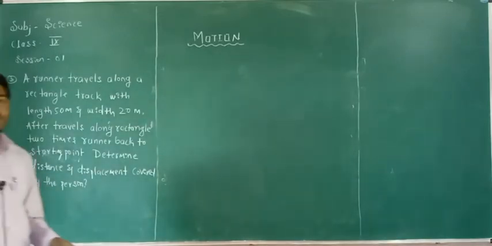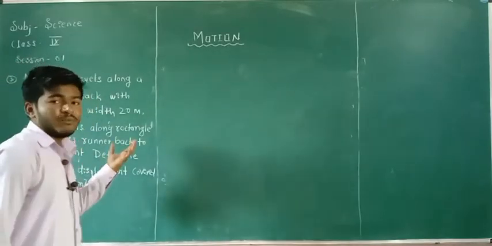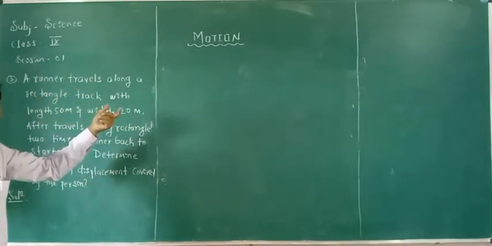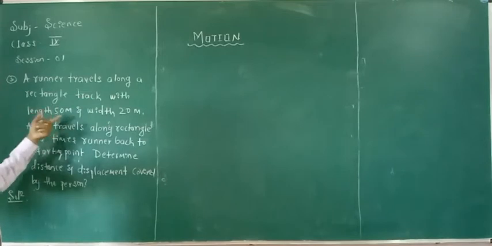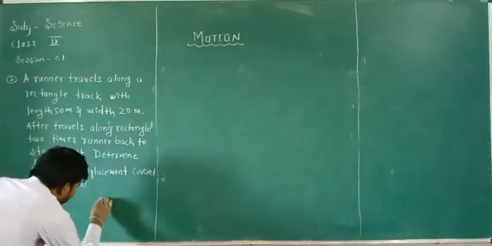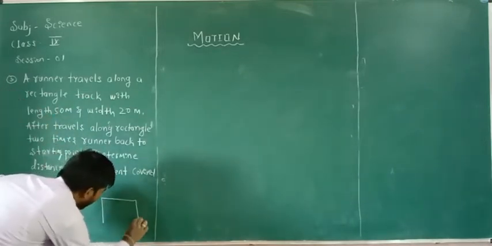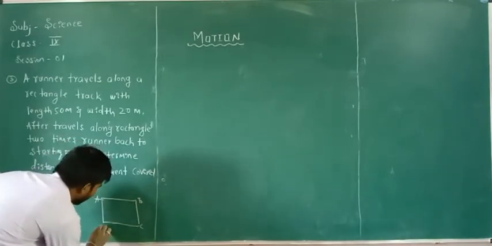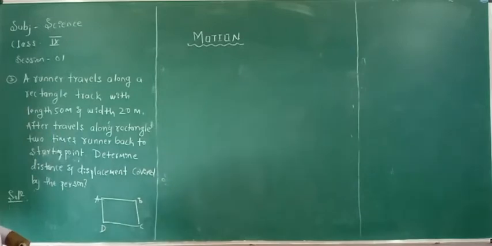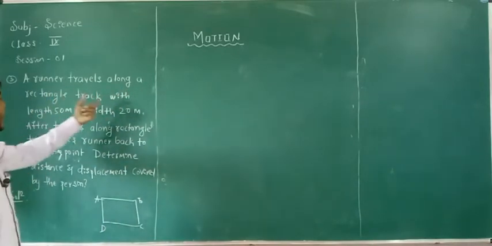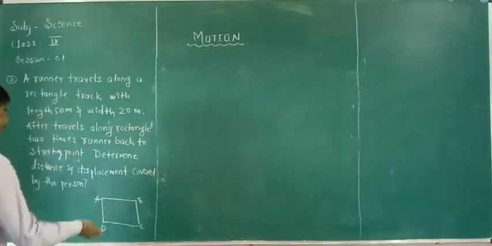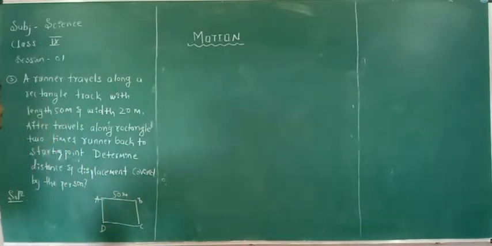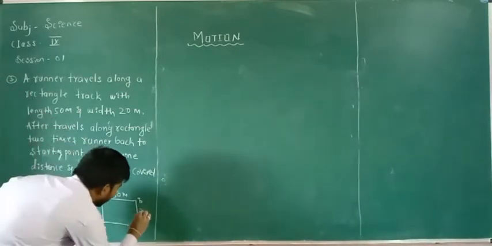Once again, read the given problem very clearly. A runner travels along a rectangle track ABCD with a length of 50 meter and a width of 20 meter.